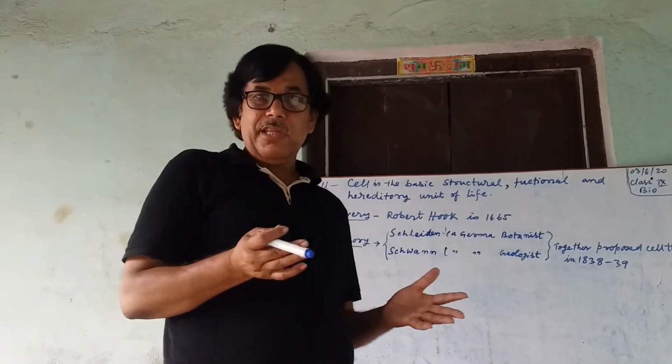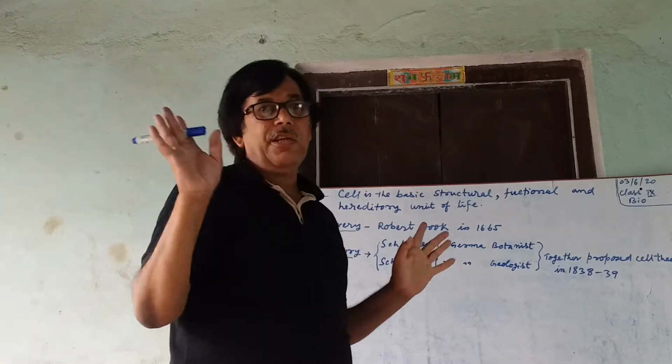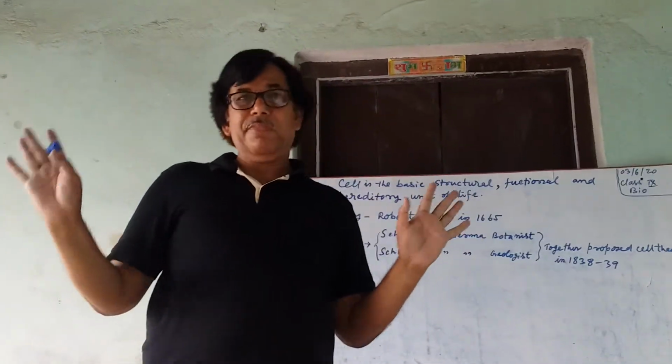Who discovered the cell? Robert Hooke discovered the cell in 1665.